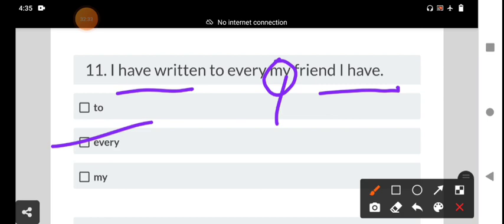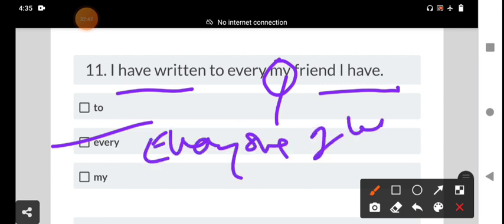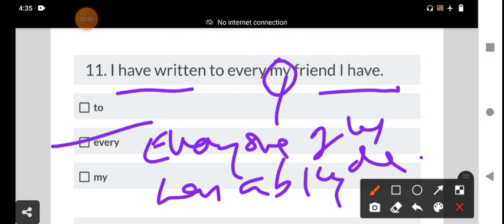Every refers to each member of a complete group, a group or list of 3 or more things. For example, every one of us has a bicycle. I have written to every friend I have. The possessive adjective "my" is not necessary to use there. The clause is "I have". Every friend I have. That is the right answer.